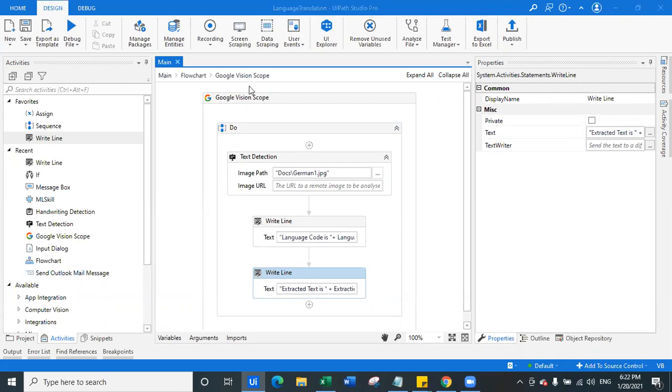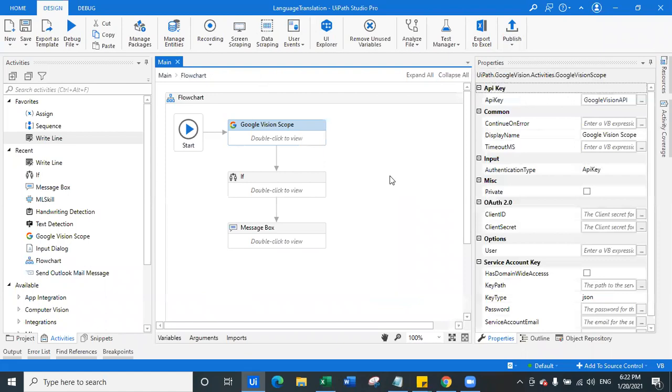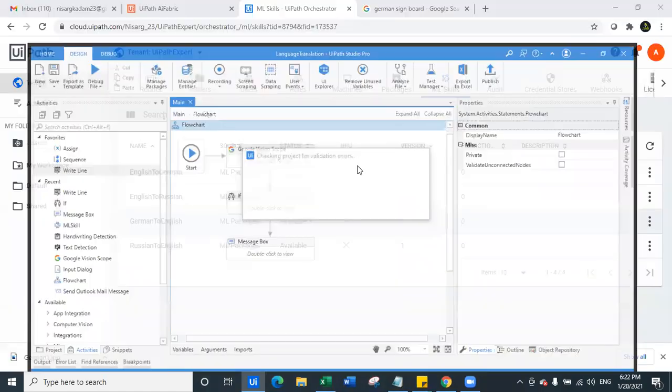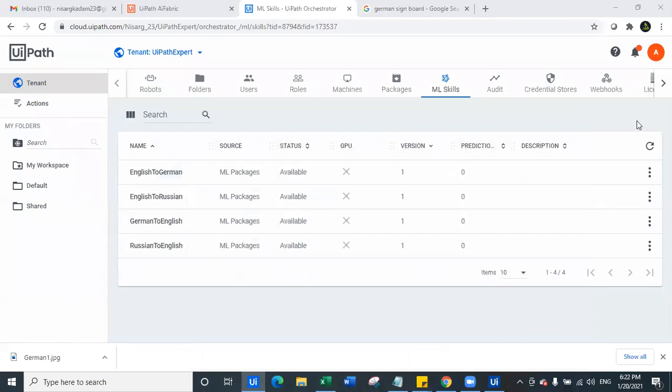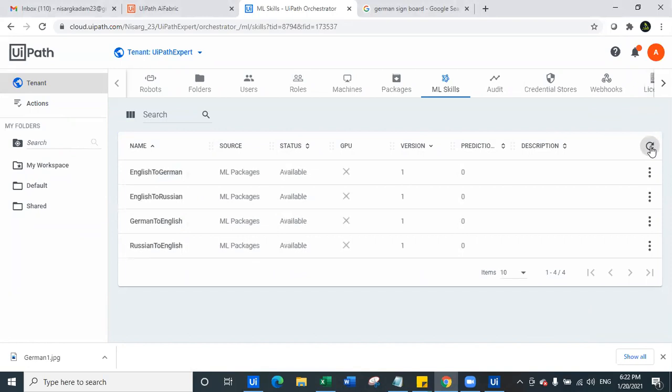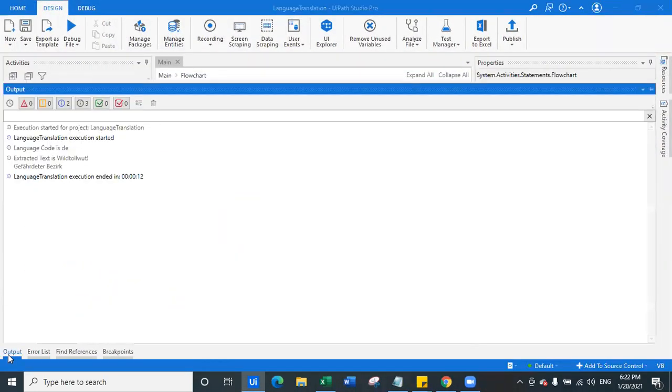Yes, Nagarjun, I'll tell you where you can see the logs for ML skill. Once this is done, we'll run the same bot again and check. Now I'm going to refresh this page on Orchestrator. You can see it is still not updated with how many predictions I have made with the German to English model. You can see here, translation is wild rabies. Now if you open the output panel, the language code was DE and the extracted text was this one, which is present right now in front of you.